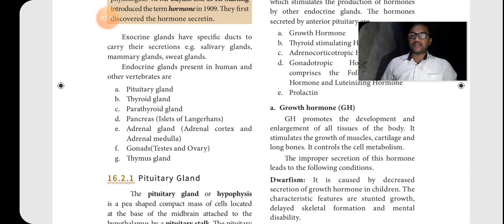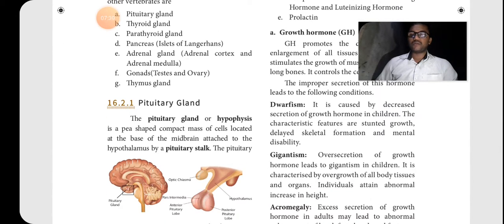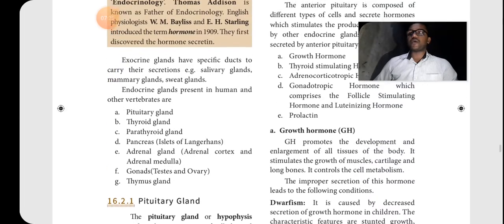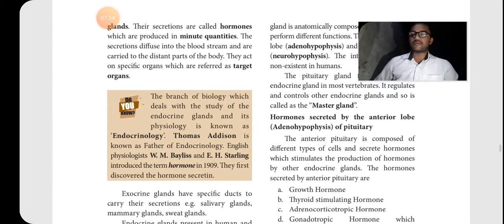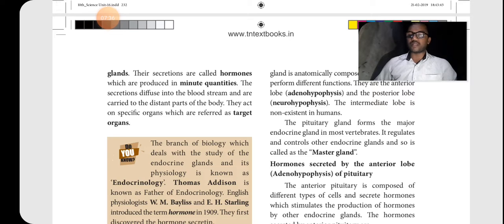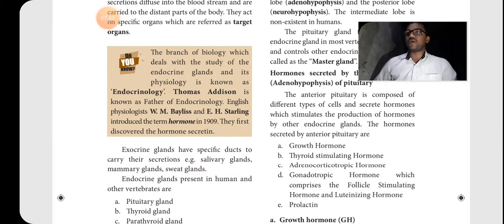First one, pituitary. In the pituitary, how may questions be asked? 2 mark question: what is the master gland? Why is it called a master gland? Because it controls all the other glands, so it is a master gland. Then what hormones are produced and what are their functions? Okay, growth hormone, thyroid stimulating hormone.